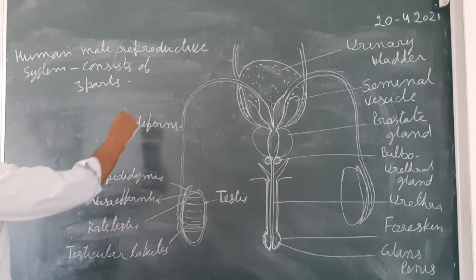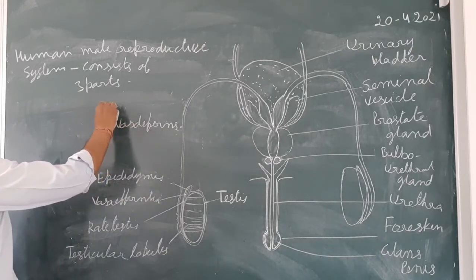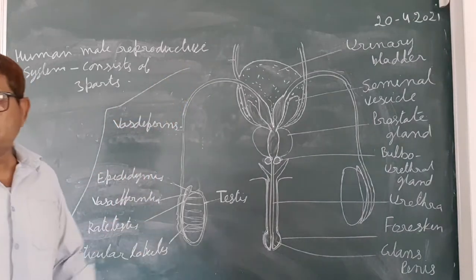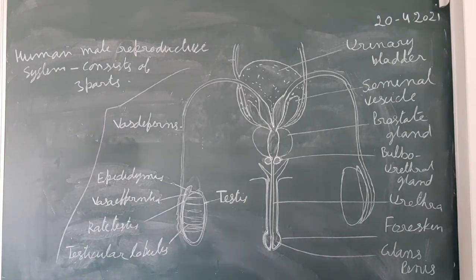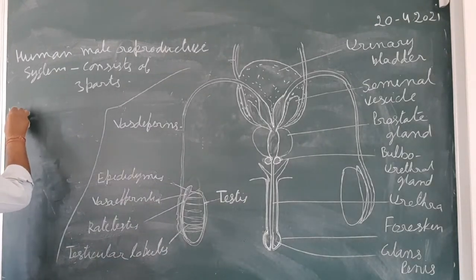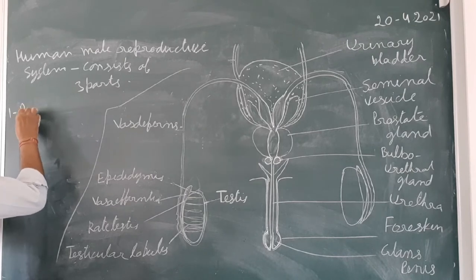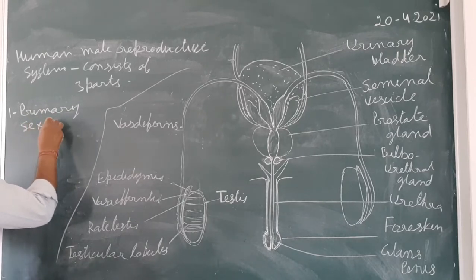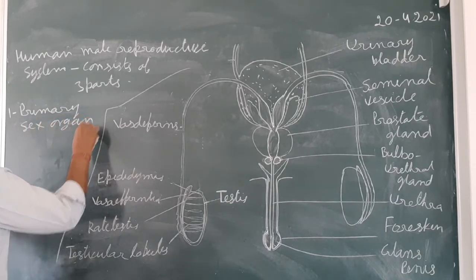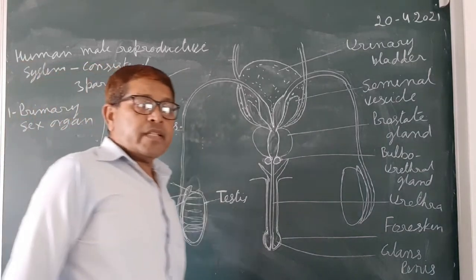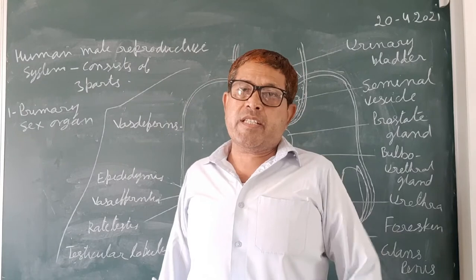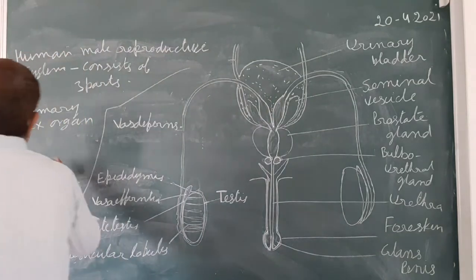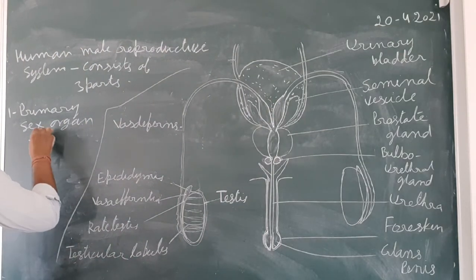It consists of three parts. Number one is the primary sex organ, and this primary sex organ includes the testis. The first one is the primary sex organ, it is the testis.